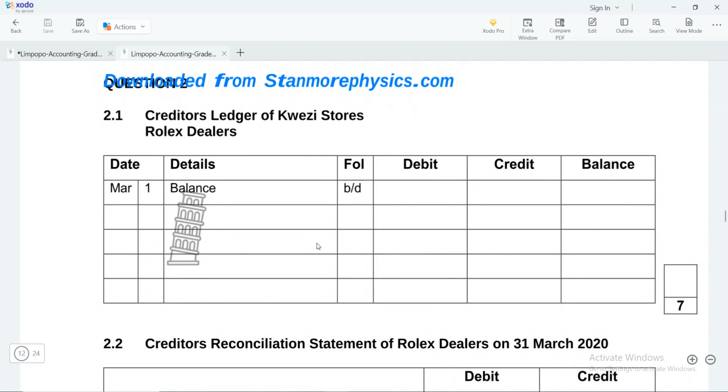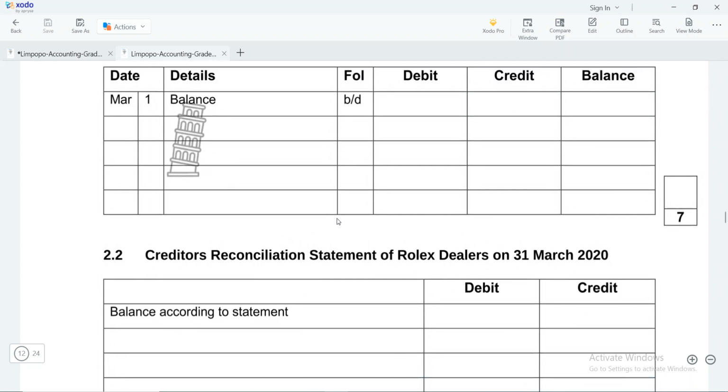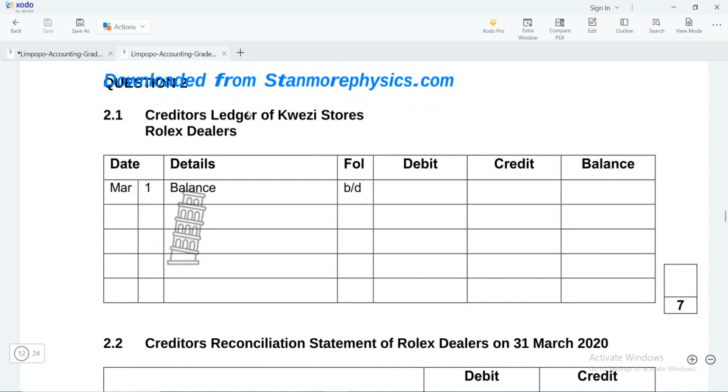So if you look at this, you will see that the balance is not yet entered for us. So we're going to see what is the balance of the supplier according to the ledger account. Now I want to try and summarize it this way. In the creditors ledger, our debt will increase on the credit side, for example, when we buy. These are basics. And it will be reduced on the debit side. This can be when we pay or we get a discount, so our debt will decrease. So you need to be aware of such things.